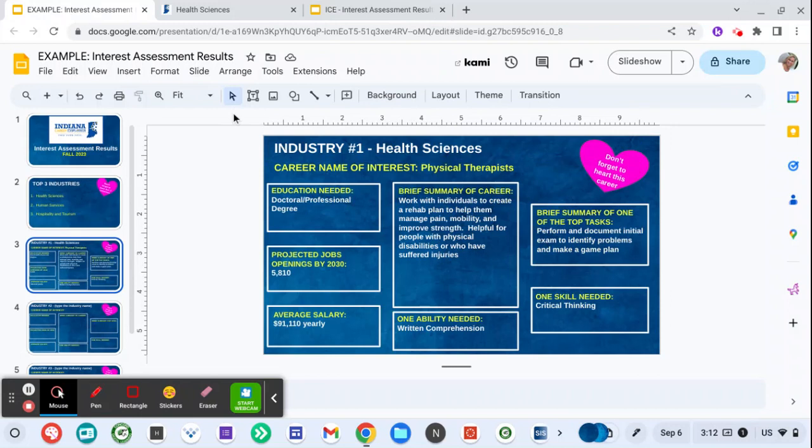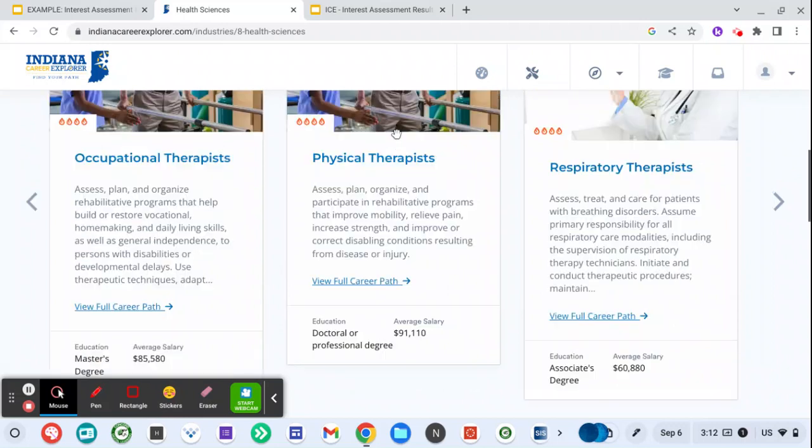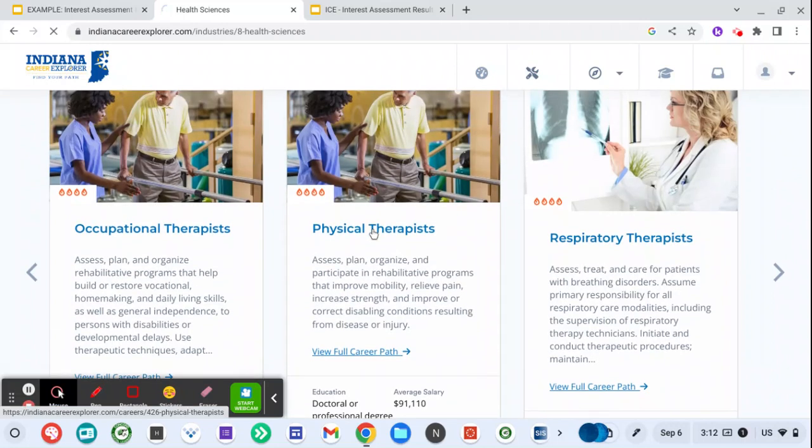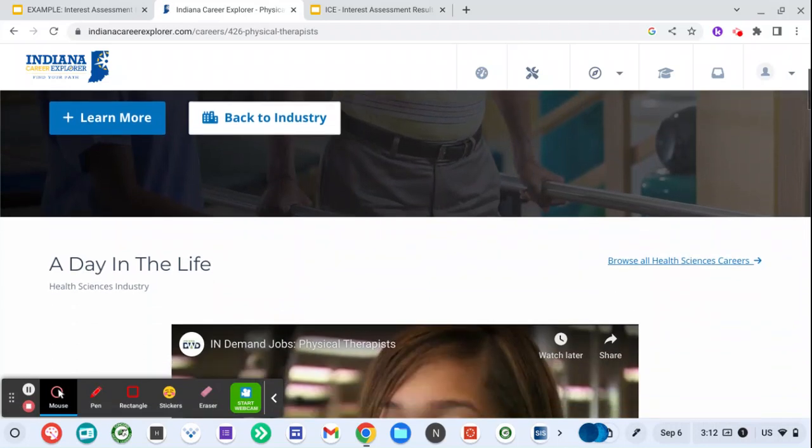The first one says education needed, followed by projected job openings by 2030. If I go over here, the career or education listed here, I just put doctoral or professional degree. That's what I need. You see here the average salary. That's also required, which I'll list, but I want to show you if I go into the physical therapist and I click on the link, it's going to give me all the information that I really need.